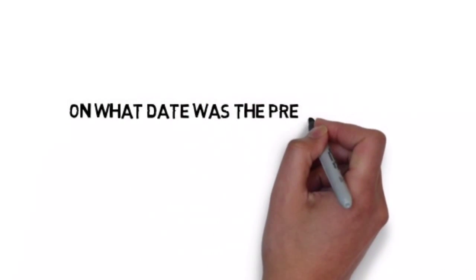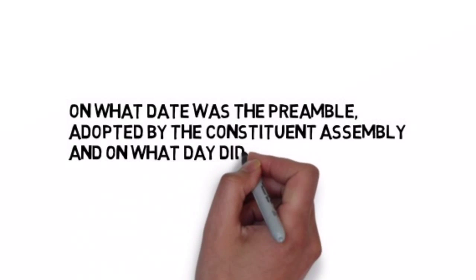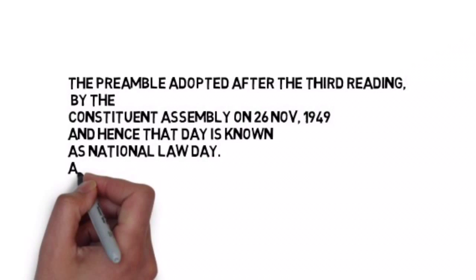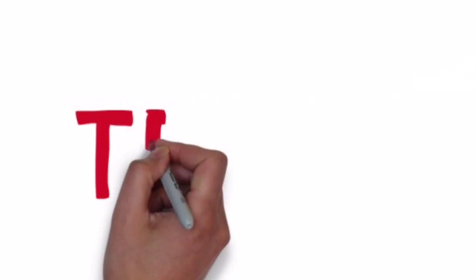Number 2. On what date was the preamble adopted by the Constituent Assembly and on what day did it come into force? The answer is the preamble was adopted on 26th November 1949 and hence 26th November is still celebrated as the National Law Day, and it came into force on 26th January 1950, which is now celebrated as Republic Day. You guys should know that.